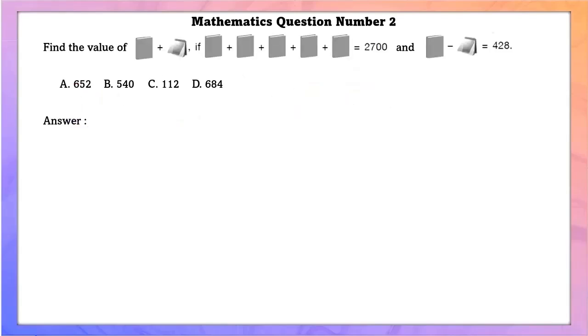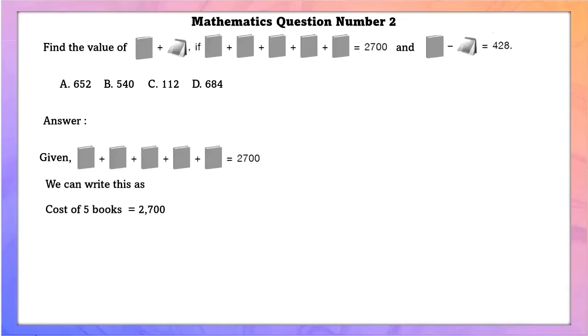Mathematics question number 2. Find the value of book plus notebook if 5 books is equal to 2700 and book minus notebook is equal to 428. Given 5 books is equal to 2700. We can write this as cost of 5 books is equal to 2700. Using this, we can find the value of book, that is 540.